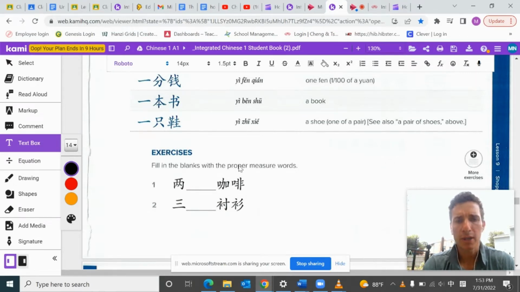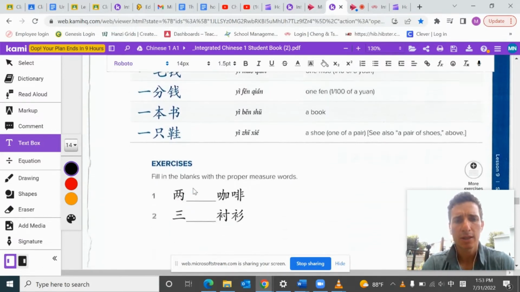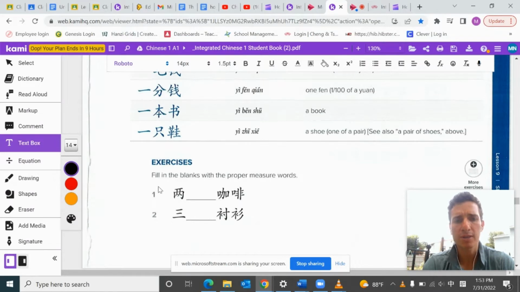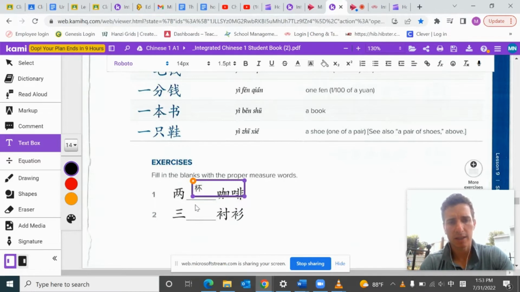So fill in the blank with the proper measure word. You can always go back and refer to this, so you can screenshot or pause it, open up in a different tab. Okay, so it's 两, so two, and then cafe, so coffee. So you probably want to use cups. Okay, it's probably going to be cups, 两, and then you would say 杯 cafe. Okay, 三 something, 衬衫, so three shirts.